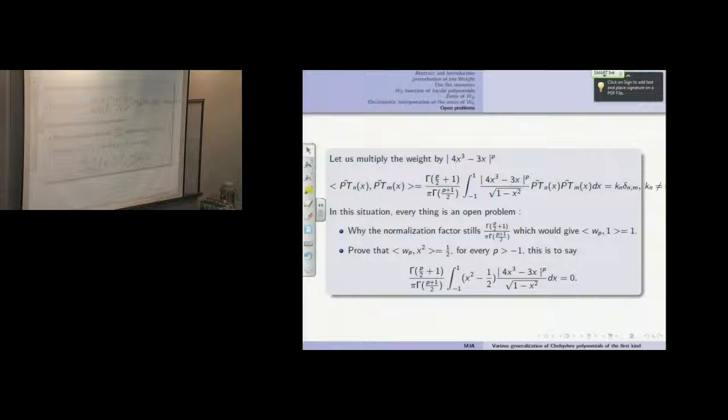And this should be true for all p. What does this mean? This means that this should be equal to the integral of x power 2 minus x power 3 minus 3 over 4 x to the 5. Why I choose 5? You can choose anything. How to put this? This means that this integral does not depend on p.